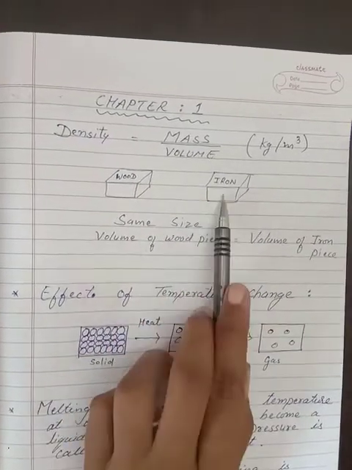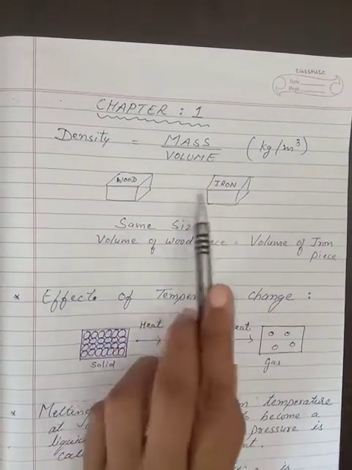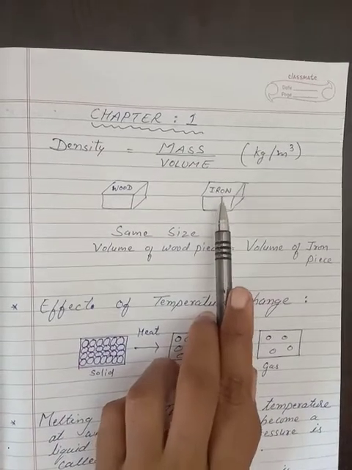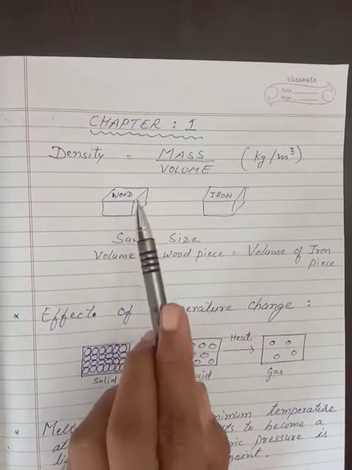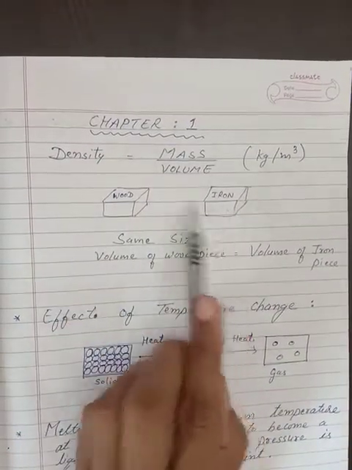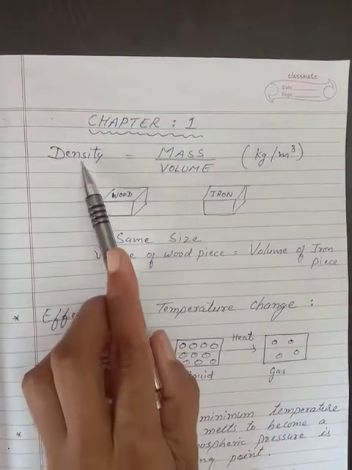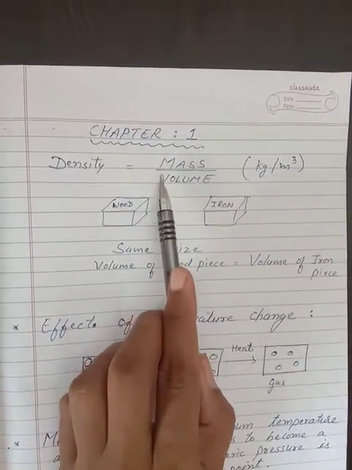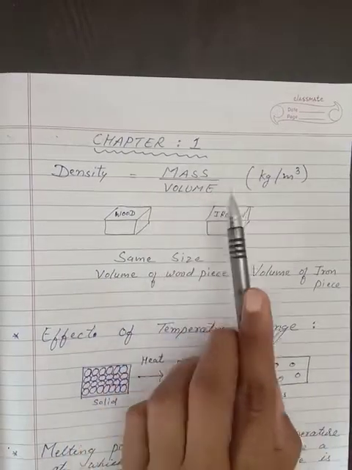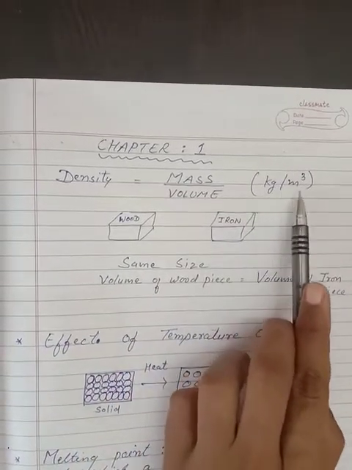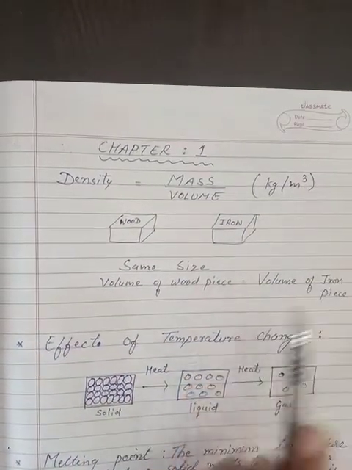So their volume will be the same. But the mass of iron is more as compared to wood. So here the density of iron is more. So what is density? Mass per unit volume, and its unit is kg per meter cube.